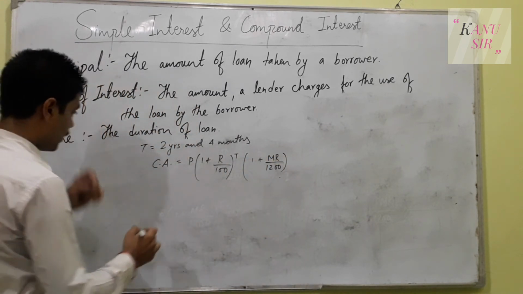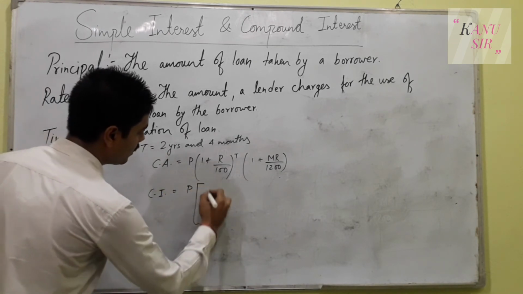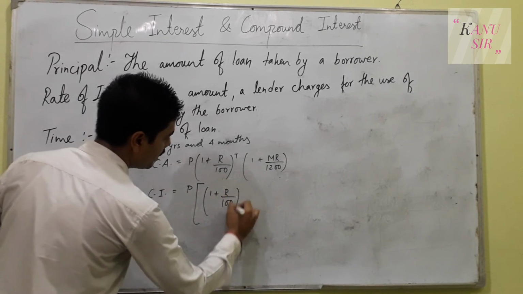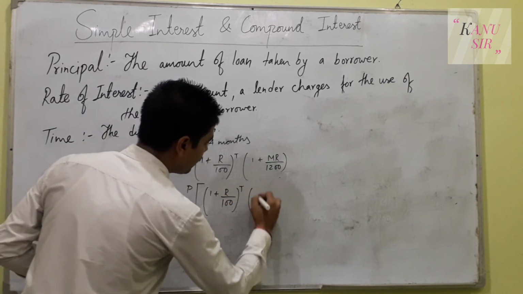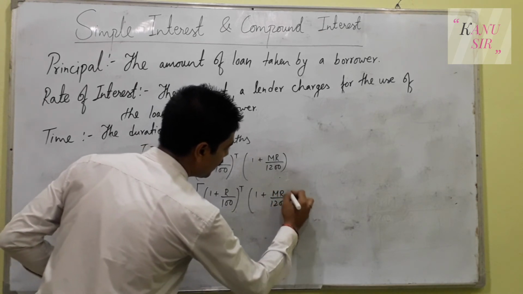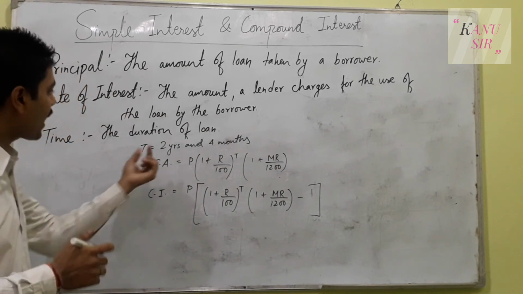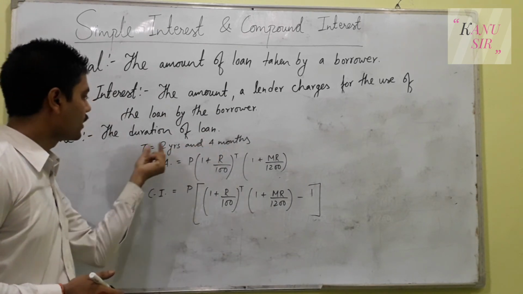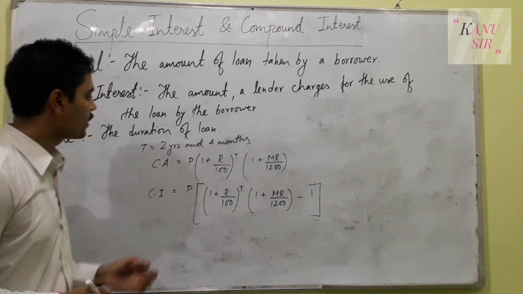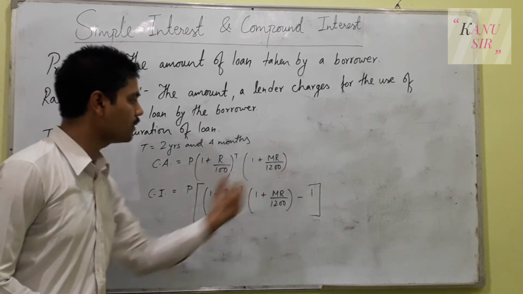Similarly for compound interest also, you have to take P common, 1 plus R upon 100 to the power T and 1 plus MR upon 1200, minus 1. So when the time is asked in a mixed way, yearly as well as monthly, or in year and month, then you have to break the formula for the year and for the month.